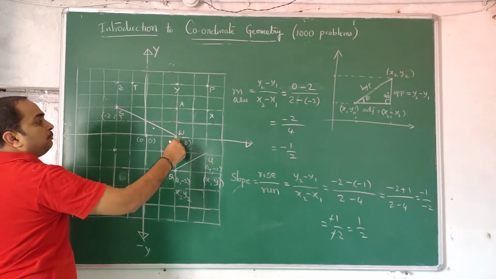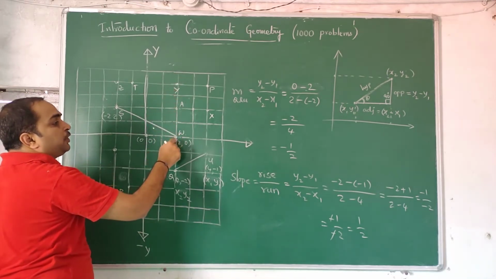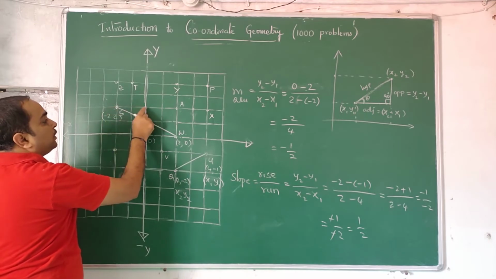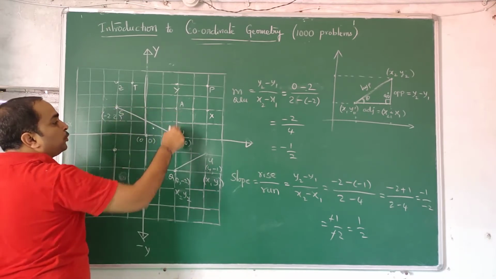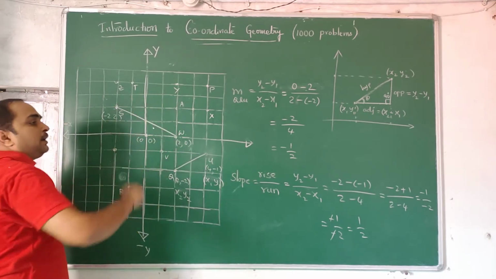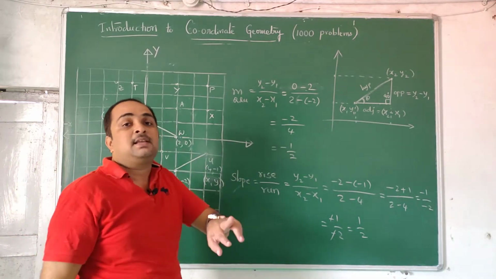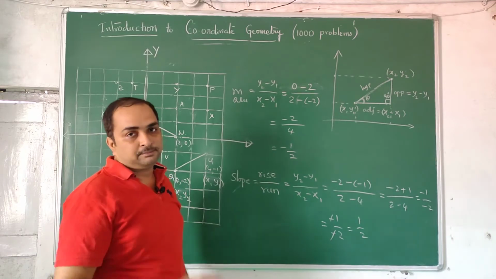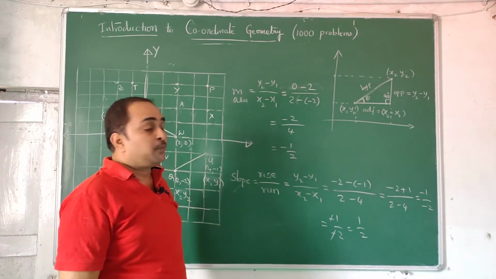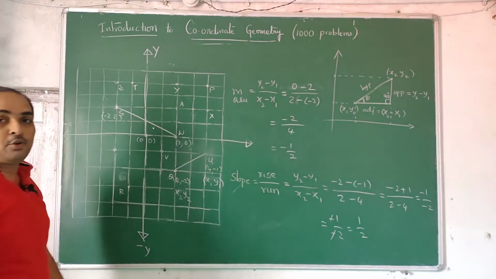This is the rise, but upward is positive rise, downward is negative rise. And run is 1, 2, 3, 4 units, 2 units. So rise by run is half, but it is minus half. That means the rise is happening downward. So opposite to the rise is what? Fall. Opposite to rise is fall. So this kind of thing is negative slope.